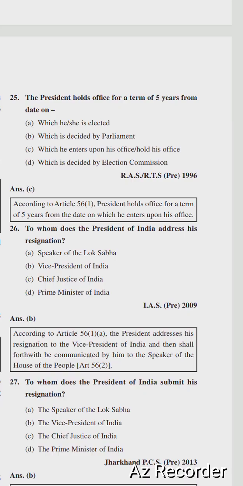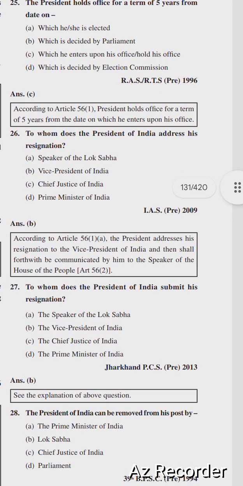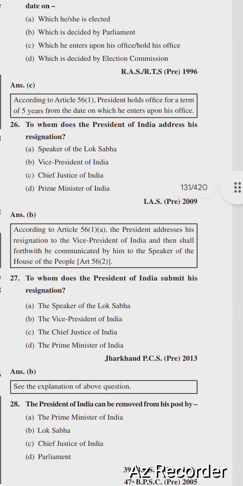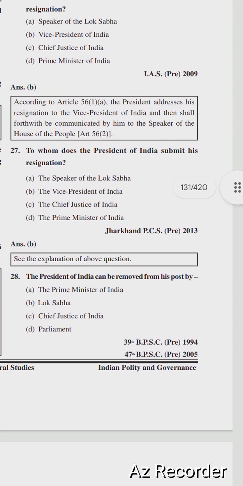So next question is, to whom does the President of India address his resignation? Speaker of the Lok Sabha, Vice President of India, Chief Justice of India, Prime Minister of India. Right option is option number B, Vice President of India. To whom does the President of India submit his resignation? Options are the Speaker of Lok Sabha, the Vice President of India, the Chief Justice of India, the Prime Minister of India. Right option is option number B, the Vice President of India.